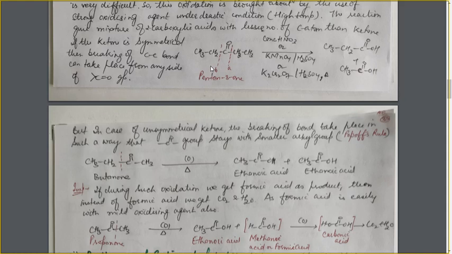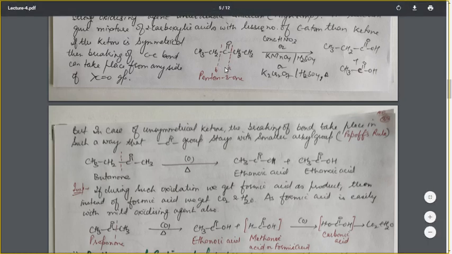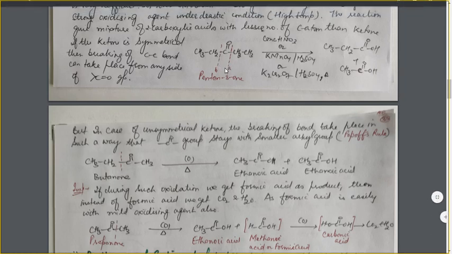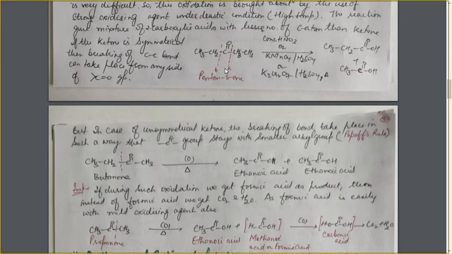If the ketone is symmetrical, that is, having the same group on both sides, just like in pentan-3-one, we have an ethyl group on this side as well as an ethyl group on this side. So if the ketone is symmetrical, then the breaking of the bond can take place in either of the 2 ways, from this side or from this side, because it can give the same product from both sides. So if it is broken from this side, then we will get a 2-carbon carboxylic acid from this side, that is CH3.